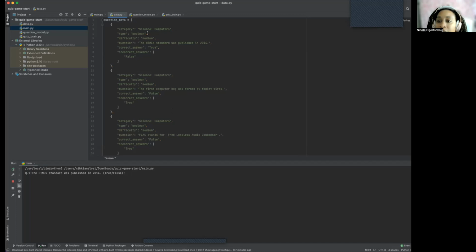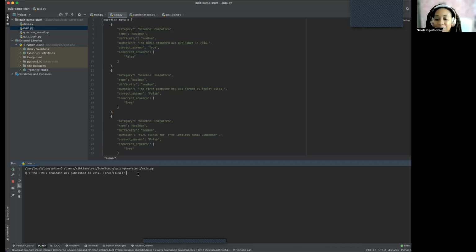It's just a category. It's giving you the category, type, difficulty, question. So it's just different types of question versus the way it was before. Yes, I forgot about that part. I forgot to make a note in the download file set. It was different. So now we're going to answer these questions.